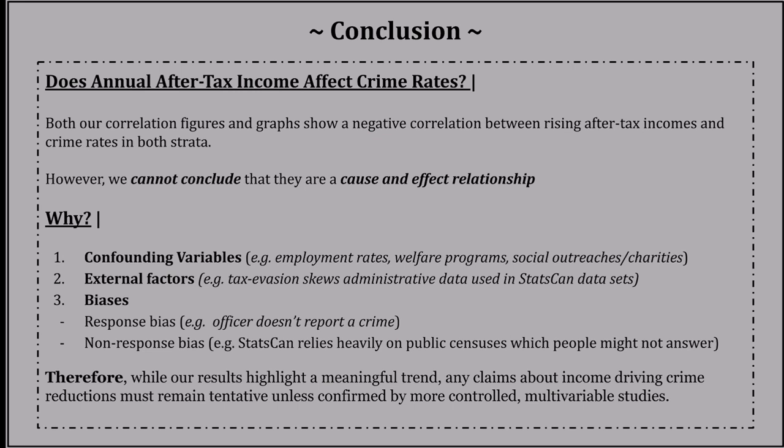That is a variable that is unseen that could be an alternative explanation to why there is a correlation. An example of this could be employment rates. Maybe it is actually the employment rate that keeps people away from crime and not directly after-tax income itself. Another would be welfare programs. Maybe regionally in Quebec, the reason why crime rates are a little lower is because the government is much better at supporting the working class.